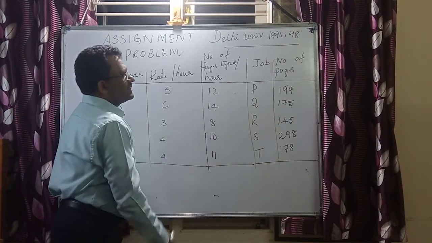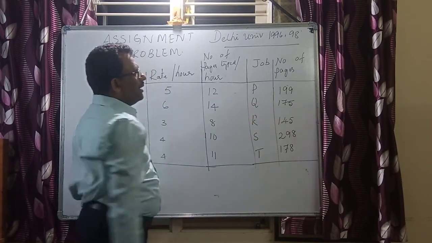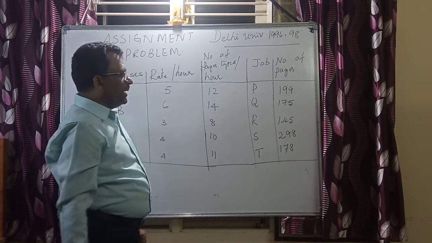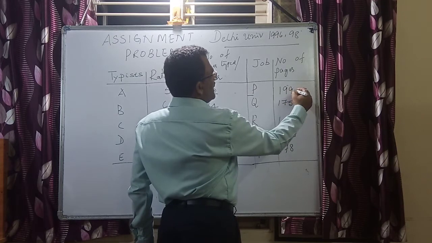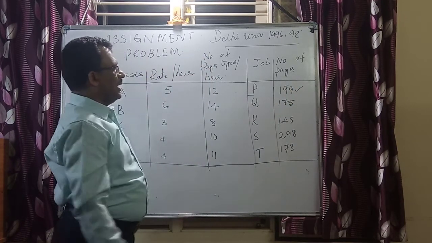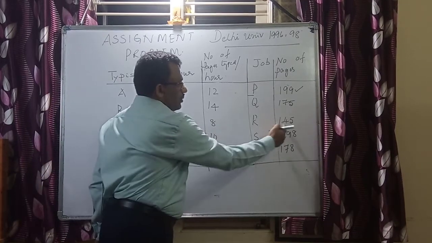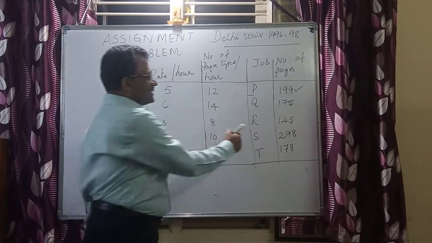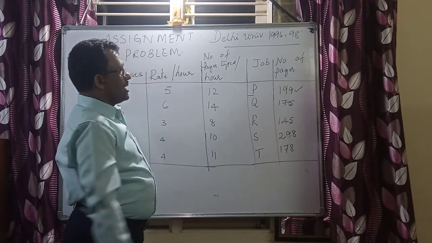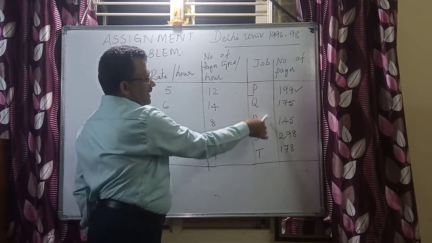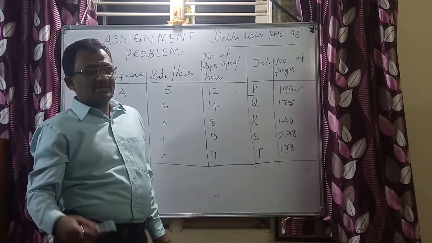The data says there are five jobs, P, Q, R, S, and T, and the total number of pages differs. For job P, there are 199 pages to be typed. For Q, there are 175 pages to be typed. R, 145 pages. S, 298 pages. And T, 178. As the job varies, the number of pages to be typed also varies.